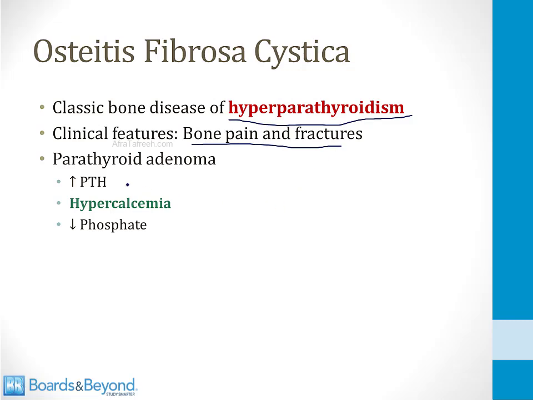The classic cause of this condition is a parathyroid adenoma. This will lead to high PTH levels. That will promote bone breakdown and lead to osteitis fibrosa cystica. It will also lead to hypercalcemia. The phosphate level will be low, however. That's because parathyroid hormone promotes phosphate excretion by the kidneys.